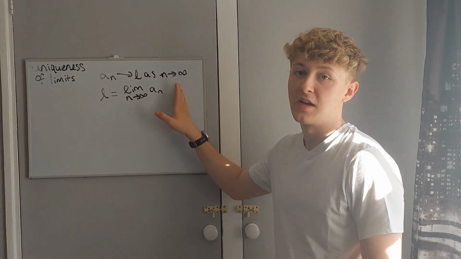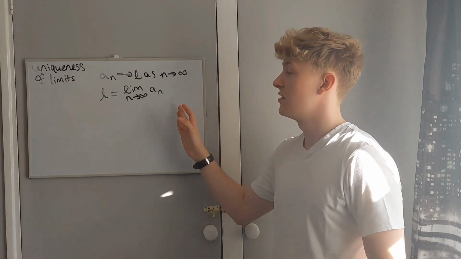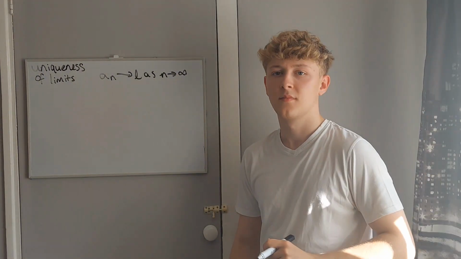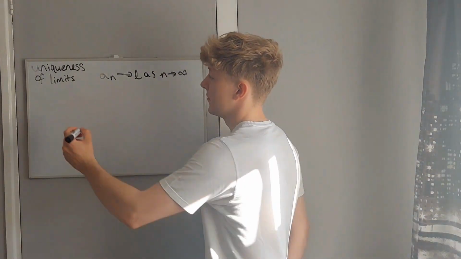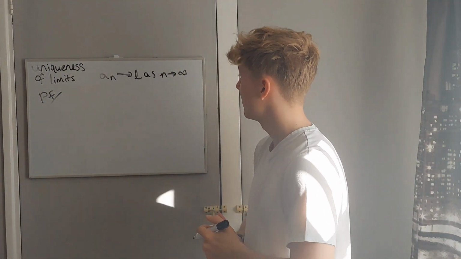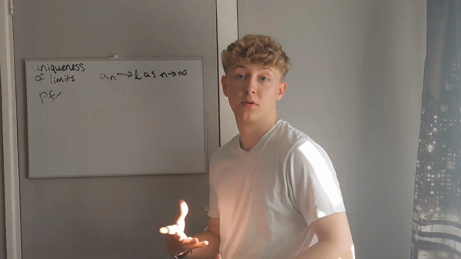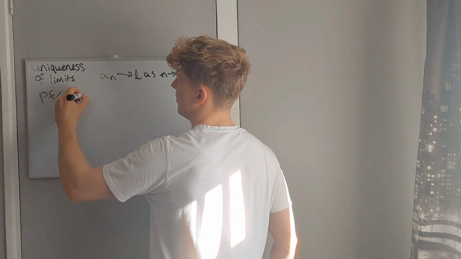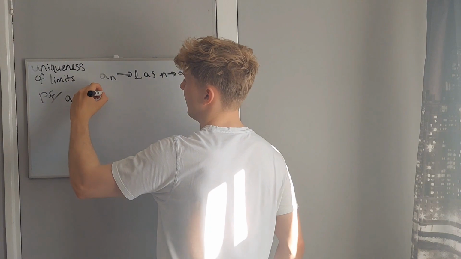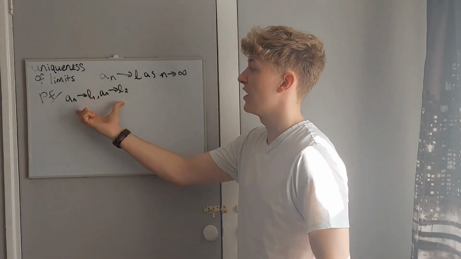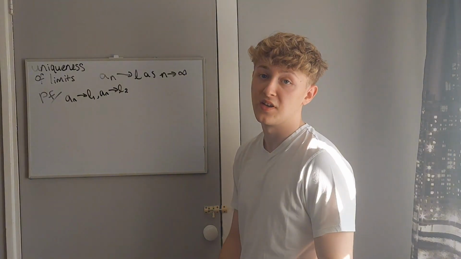What we want to do though is use the epsilon delta definition of a limit to actually prove that this L should be unique if it is the limit of a_n. So as for the proof that L is unique, let's suppose it's not, and we'll derive a contradiction, or in fact we can sort of assume there are two different limits and we'll just show they're equal. So let's have a_n tends to L1 and a_n tends to L2. Now I'm just going to omit the n tending to infinity, but that is implied here. This is as n tends to infinity.